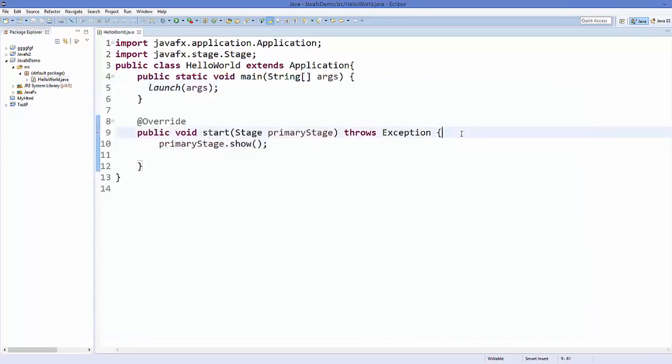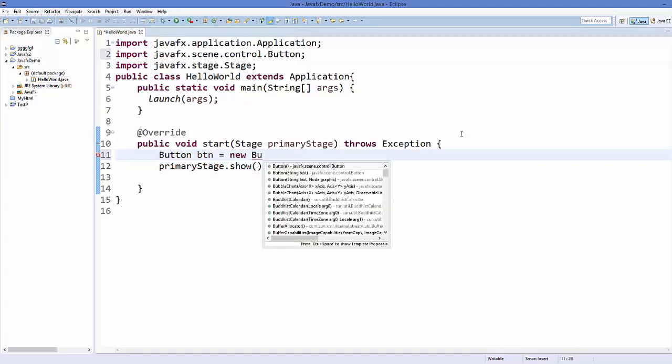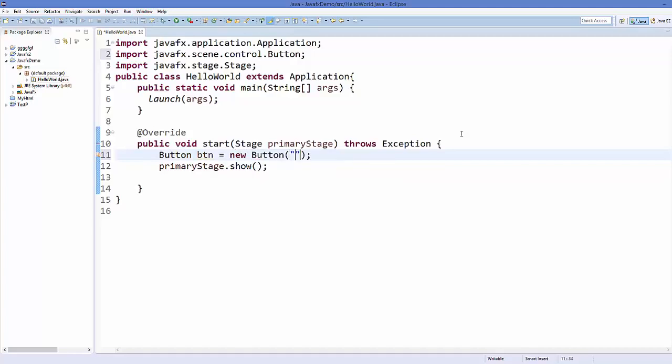For example, I want to add a button inside the stage, so I will add a button by calling this Button class, and I will name it btn is equal to new Button, and to this button I can give an initial text inside the constructor, for example "Click me".